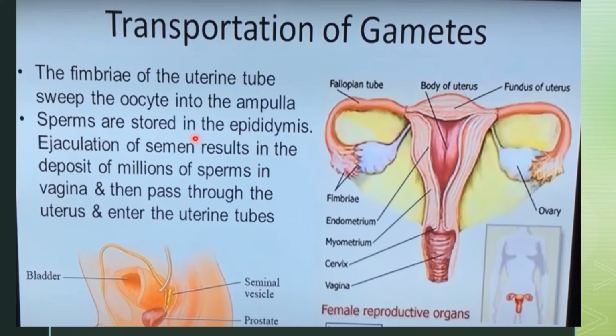और लेटर ऑन आप देखेंगे कि spermatozoa on the other hand, which were stored in the epididymis, they will be ejaculated, and ejaculation of the semen will result in the deposit of millions of sperms in vagina in this region, and they will travel up to this part, and they will pass through the uterus, and they will ultimately enter into the uterine tube, and this will be the part or the ampullary region where fertilization is going to occur.